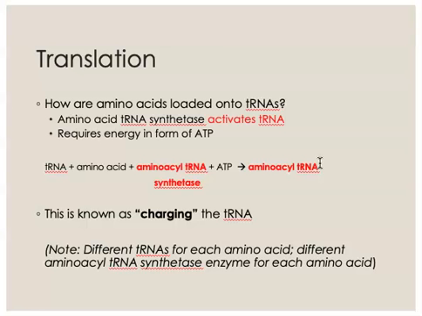An important thing to note here is that there are different tRNAs for each of the 20 amino acids that we find in proteins. That means that there has to be a different enzyme for each one of these charging reactions. Remember what we've said about enzymes. Most enzymes, the vast majority of enzymes, do one reaction. So there has to be a different amino acyl tRNA synthetase for each of the different tRNAs. It's amazing the assortment of enzymes that are required for this.